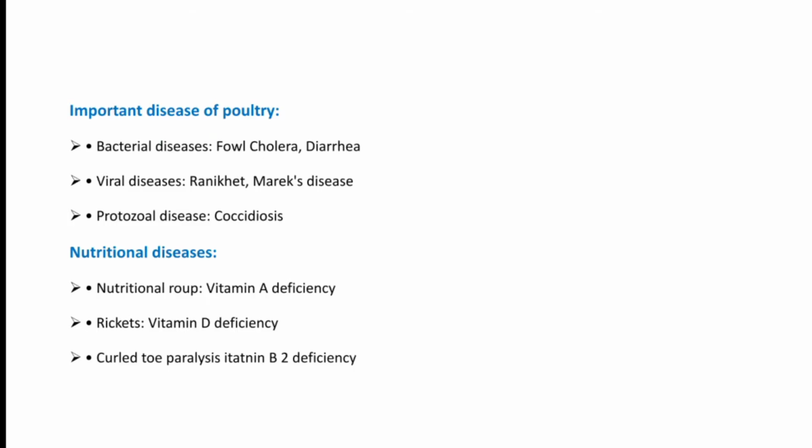So these are the diseases in poultry. Bacterial diseases are fowl cholera and diarrhea, viral diseases, Ranikhet and Marek's, protozoal diseases, coccidiosis, nutritional diseases, nutritional group, vitamin A deficiency, rickets, vitamin D deficiency, curled toe paralysis, it is due to vitamin B12 deficiency.